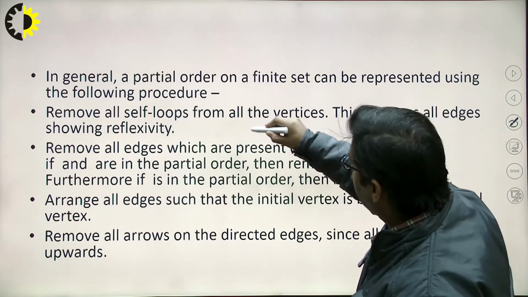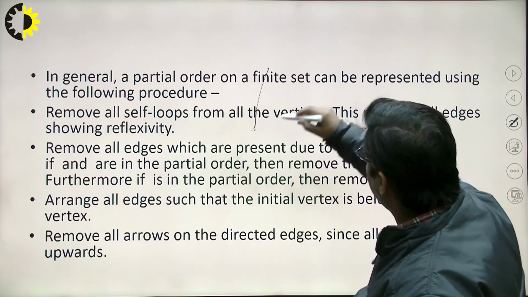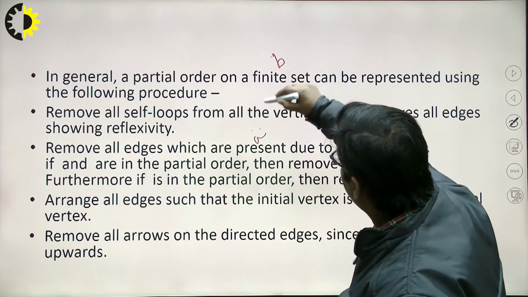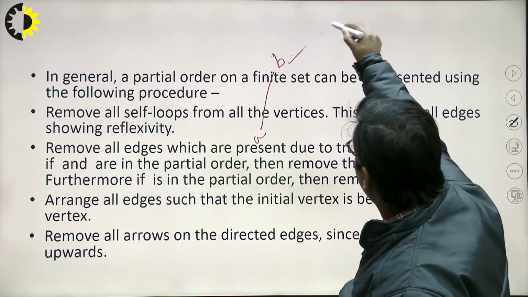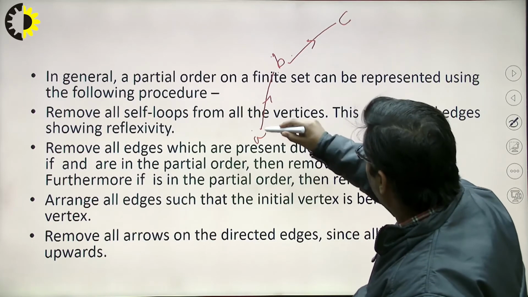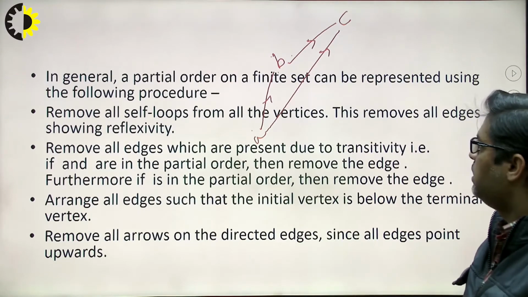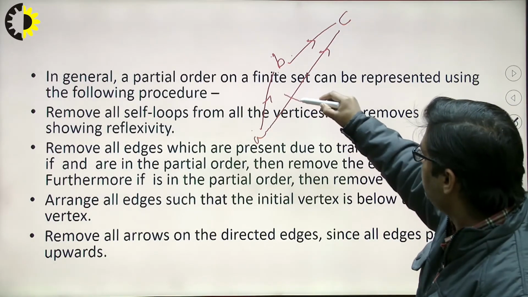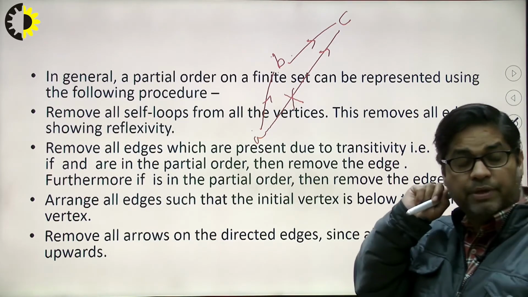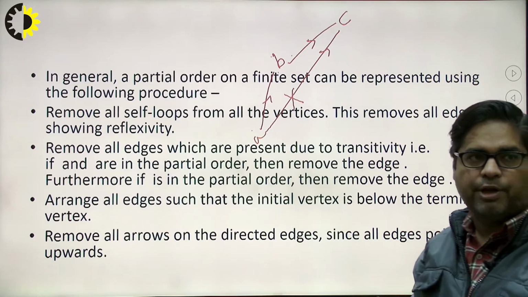Here, if I am saying that A is related to B, B is related to C, and there is a transitivity from A to C, then we have to remove this edge. It means whatever edge is representing the transitivity between the relationships, we need to remove that edge first.